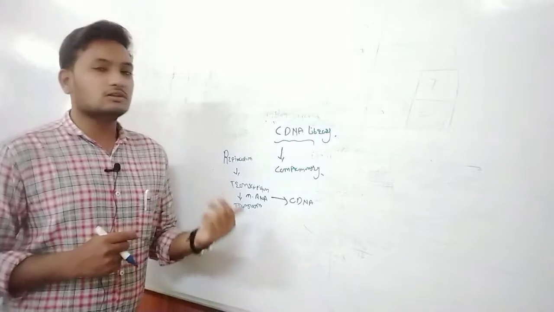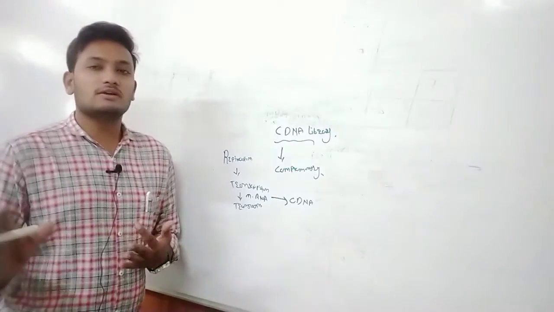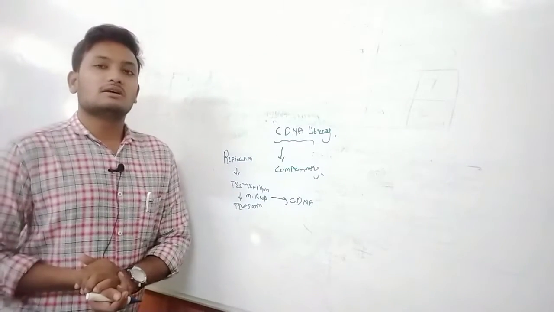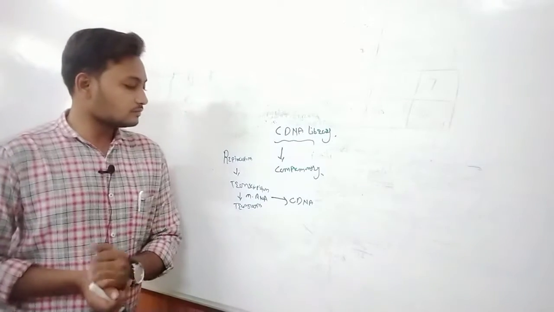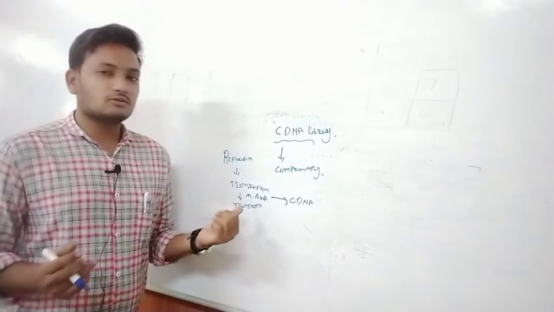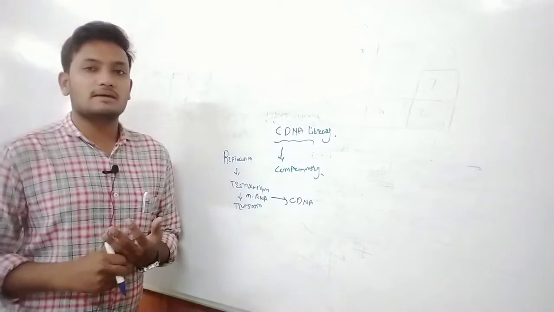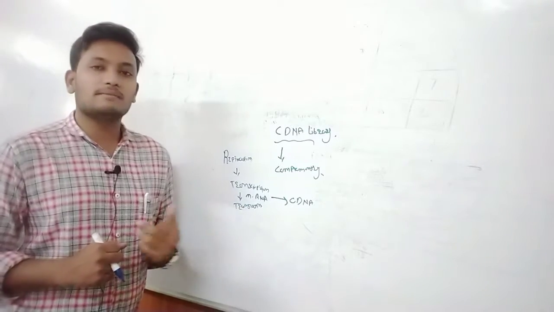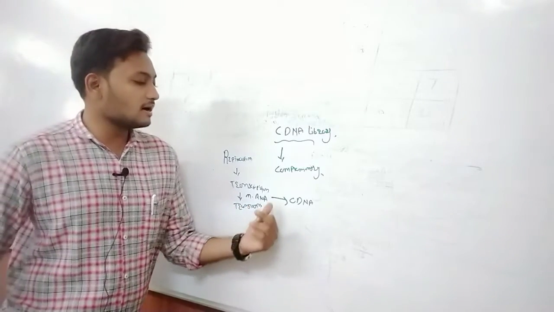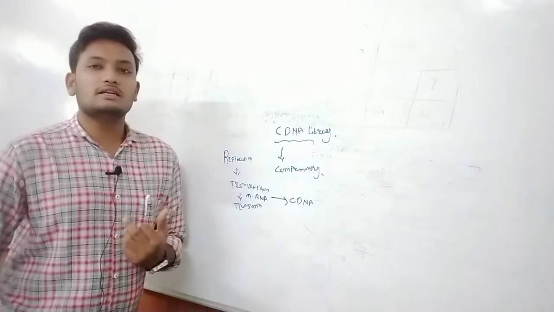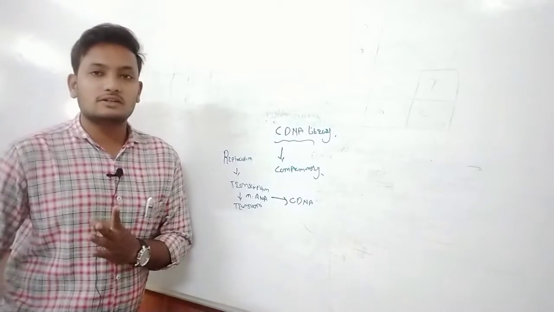All the introns are removed by the post-transcriptional machinery. So we are isolating the pure form of the mRNA, the product-formed mRNA. From this mRNA, we are synthesizing the cDNA library artificially also.